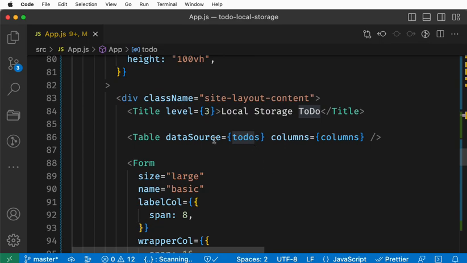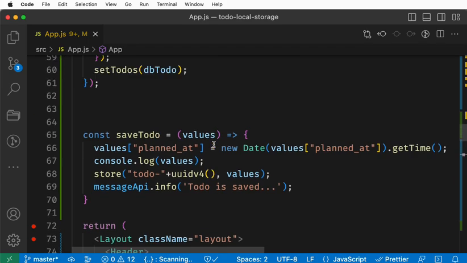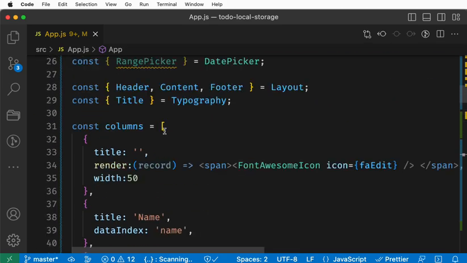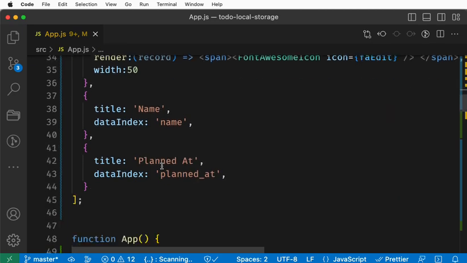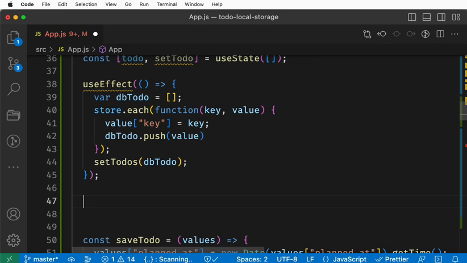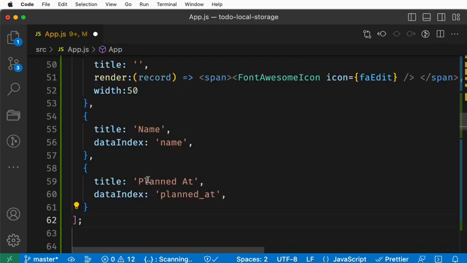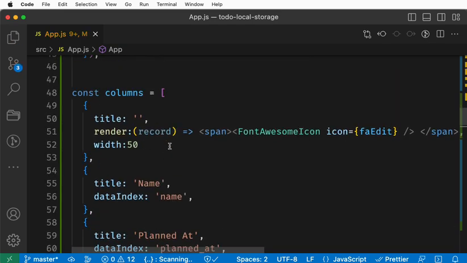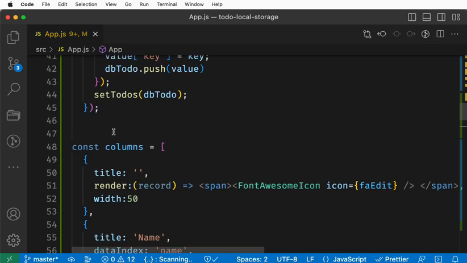Here in this table, this is the definition of the table, right? In this case, we need to copy this and paste it inside the main function, because we are going to use some React JS functions, I mean the main app code functions.